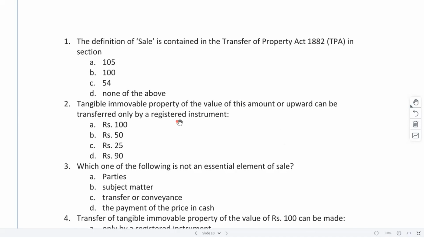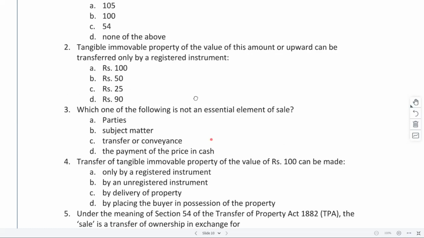Third one. Payment of price in cash, ma'am. Yes. So parties are needed. Someone has to transfer to someone else. Subject matter is also needed. We need to properly mention which immovable property we are transferring. Transfer or conveyance is also needed. Definitely, that is the main reason why we are getting the sale done. But payment may be by any mode. It should not be in cash only. So option B.